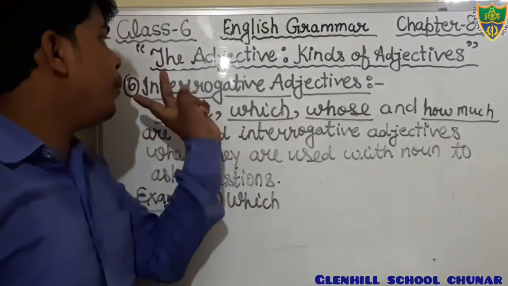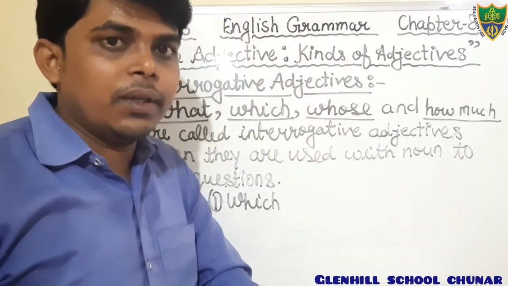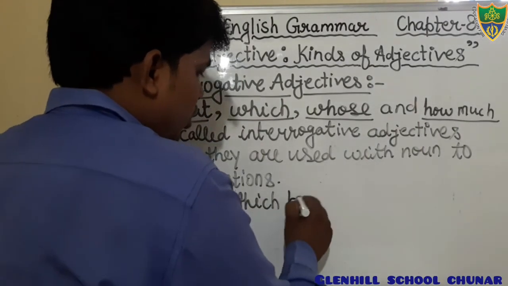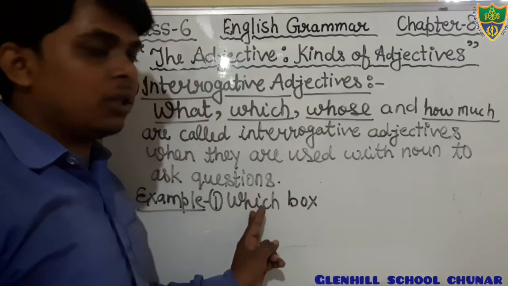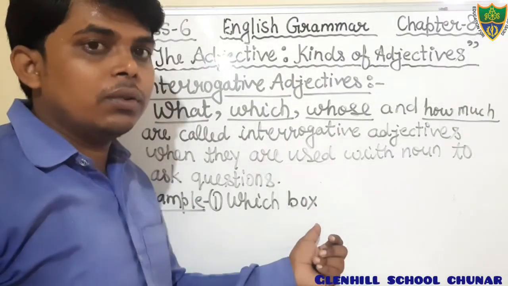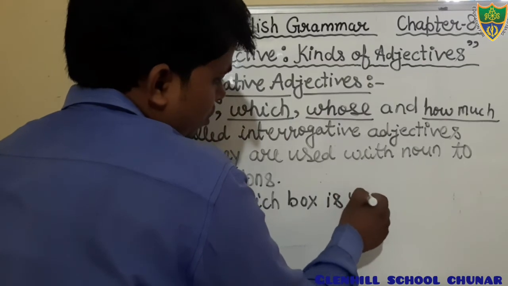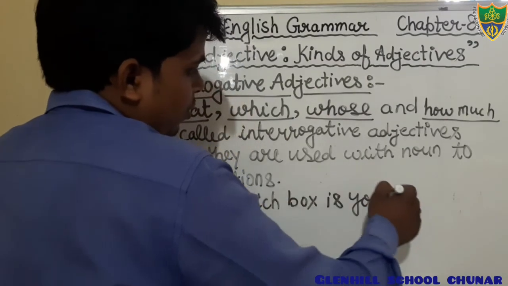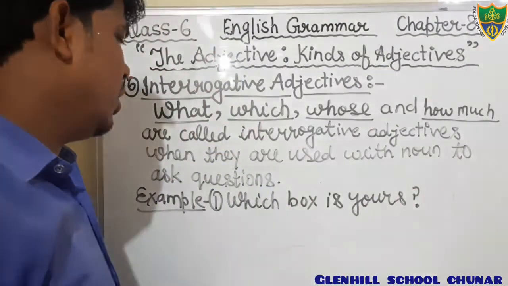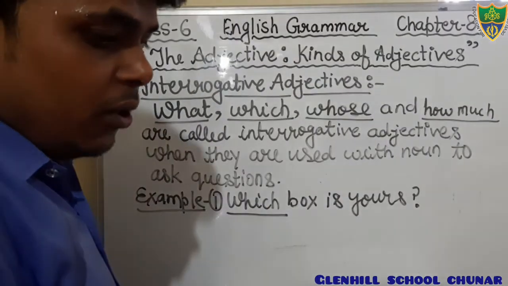But here we had to make an interrogative adjective. Just after it we had to use a noun. Which box. Dear students, we are not using a helping verb just after the word which. We are using a noun just after it. Okay, which box is yours? In this sentence, the word which is an interrogative adjective.